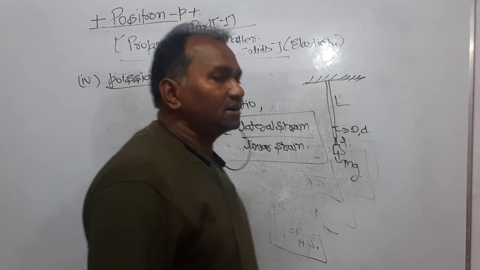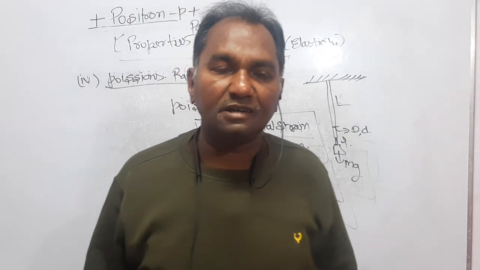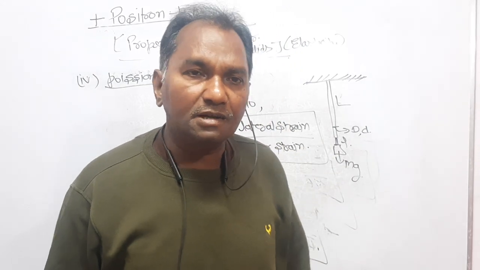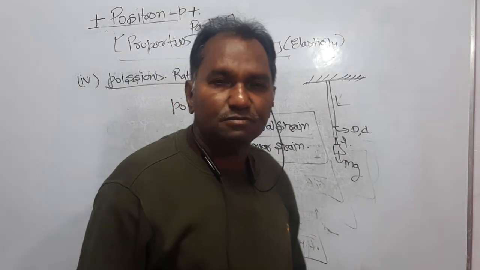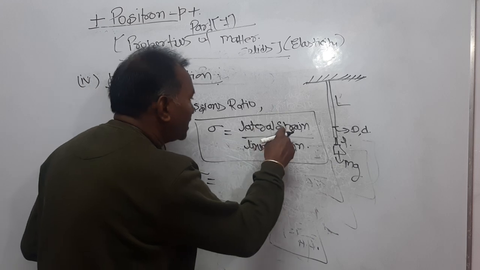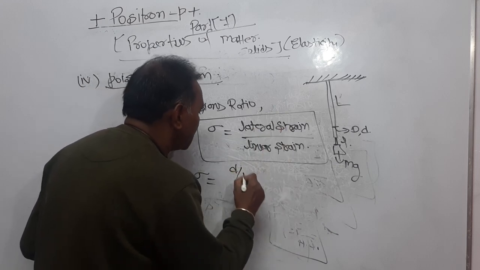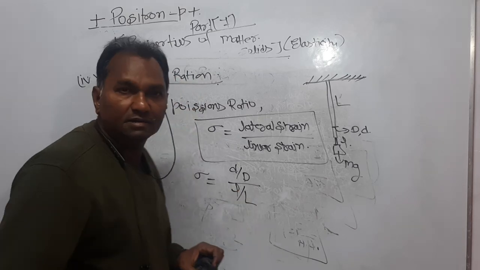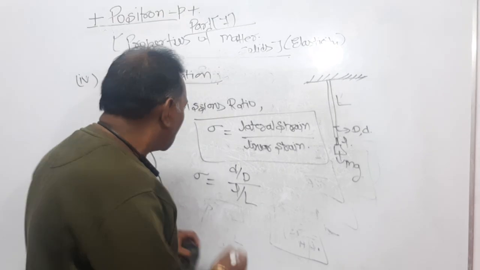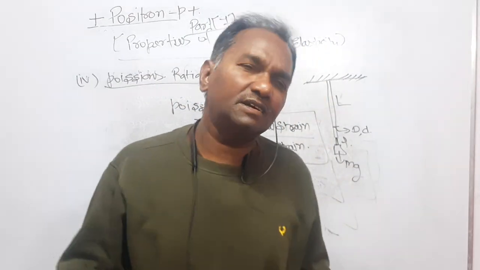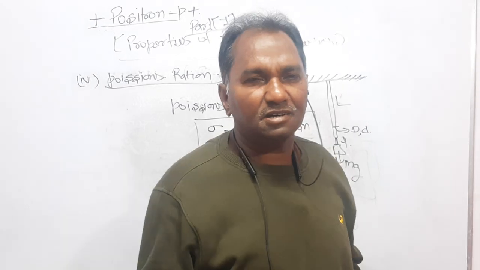Then linear strain, as I have just discussed, is the ratio of change in length and original length, whereas lateral strain is the ratio of change in diameter and original diameter. So sigma is equal to the change in diameter upon original diameter, divided by the change in length and original length, with a negative sign. Why? If the length increases, the diameter decreases. That is why both are opposite to each other.